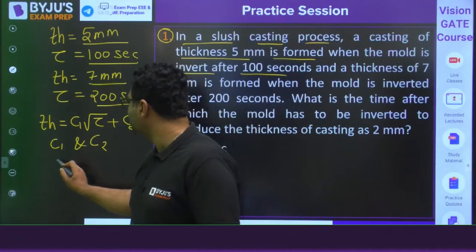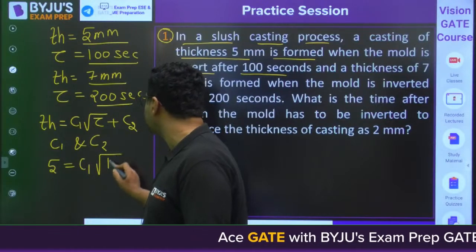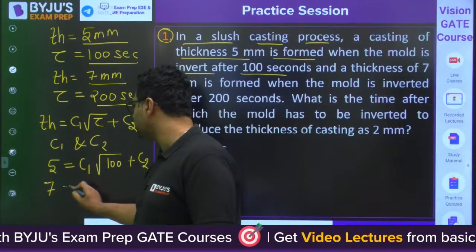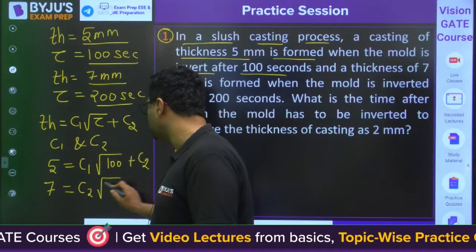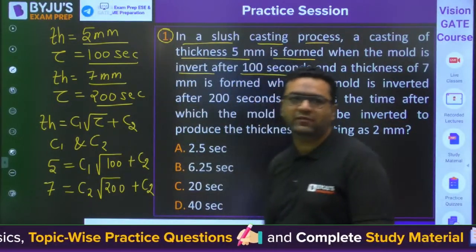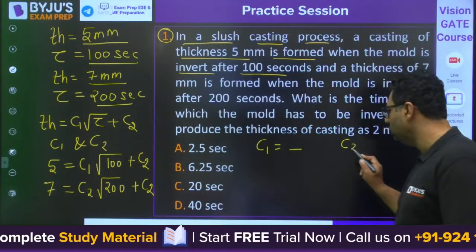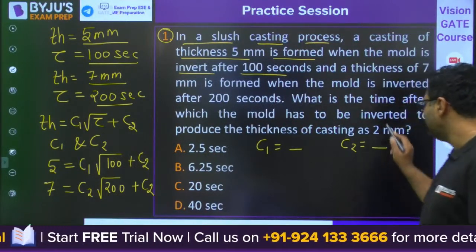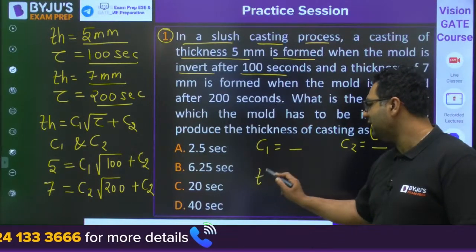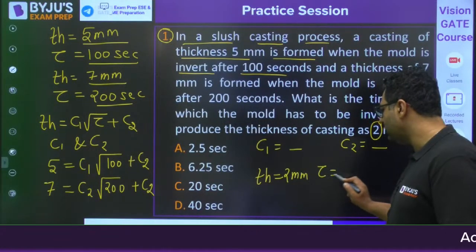So you will say 5 mm is the thickness when the time is 100 seconds. Similarly, 7 mm is the thickness when the time is 200 seconds. When you put these values, you will get the values of C1 and C2. After finding C1 and C2, you can find the time for 2 mm thickness, because they are asking that if thickness is 2 mm, what will be the time? You need to find the time.